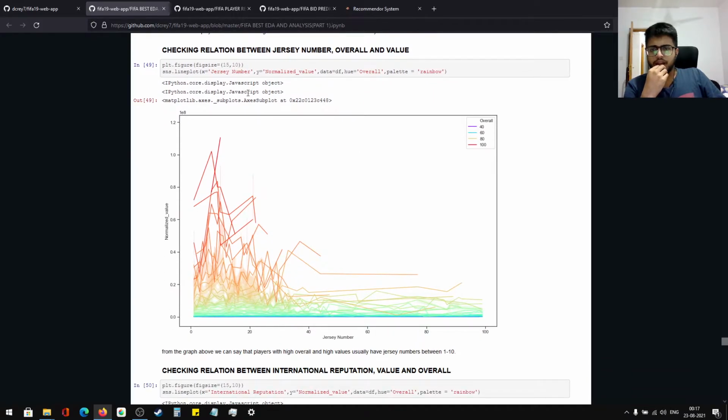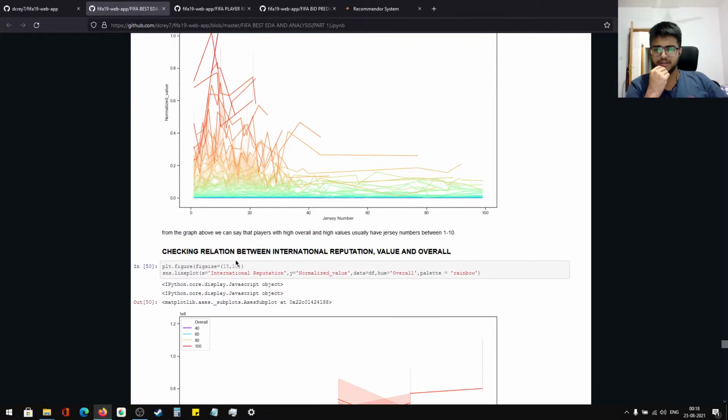So then again, relationship. You can see, usually football jerseys, everyone wears a jersey from 0 to 20, and then you can see the potential. The red is 100, so 80 is orange. So you can see most of the players, whoever is a crucial part of the first team, are all in the orange part, and they are all below 20 years old.